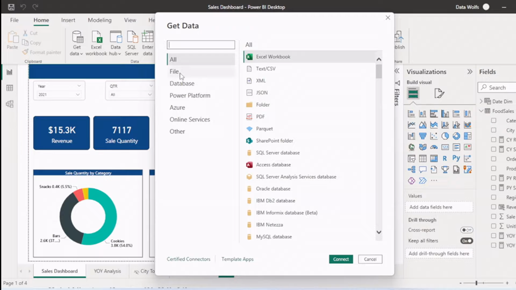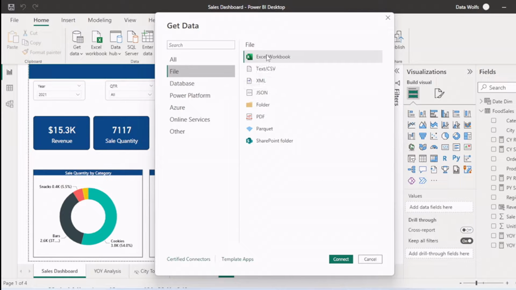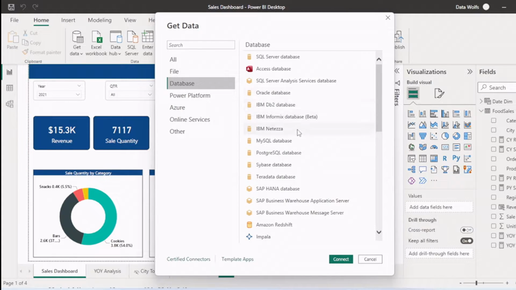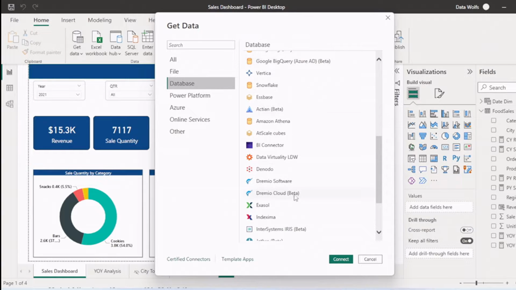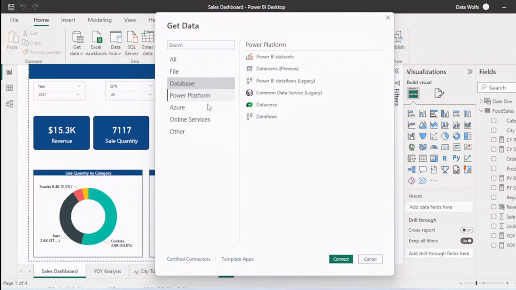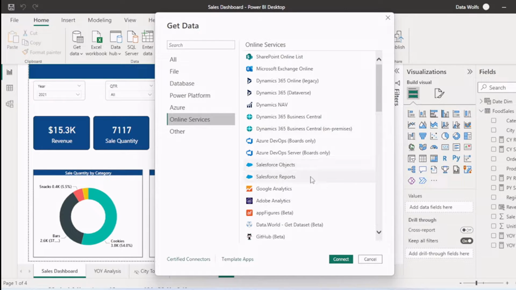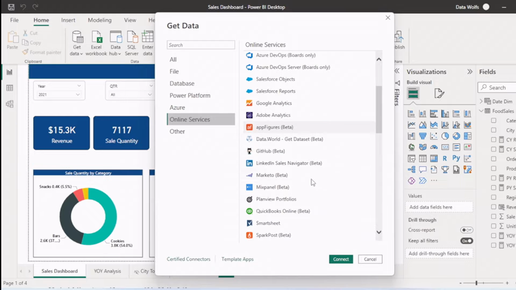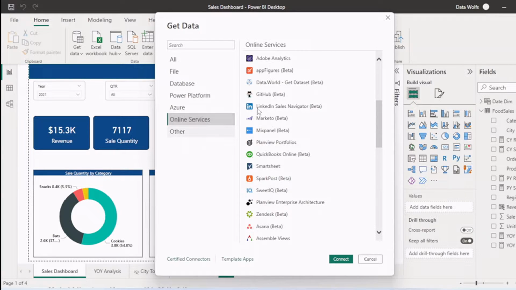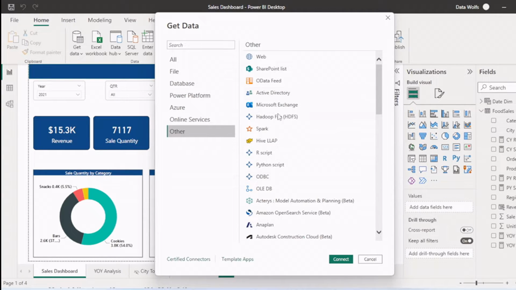So here you can see we have files. We can connect with Excel, text or CSV file, XML file, JSON file. Then in databases we have SQL, Oracle, Teradata. We can connect with these many types of databases. Then through Power Platform we can connect. Through Azure we can connect like Azure Databricks, Azure Synapse Analytics. Then through various online services like Salesforce, Adobe Analytics, GitHub, we can connect with multiple data sources. You can check this through this get data option here.